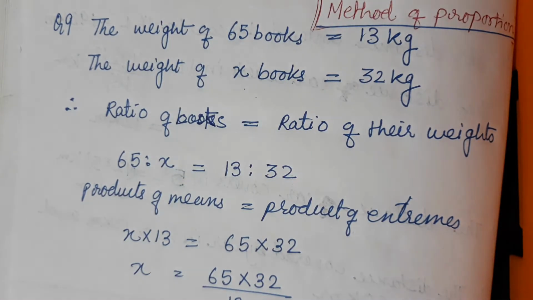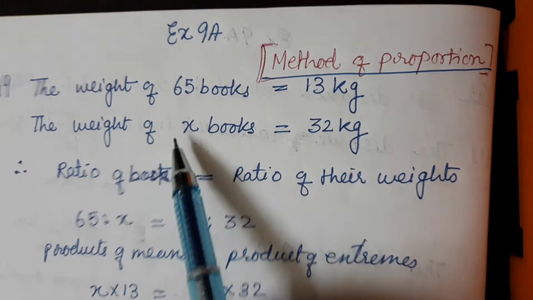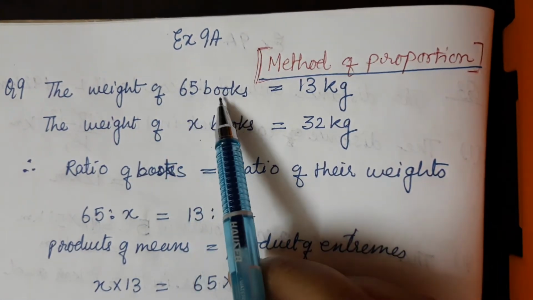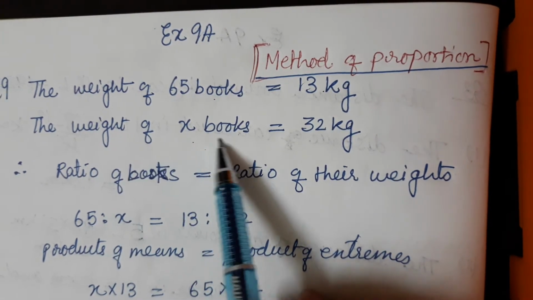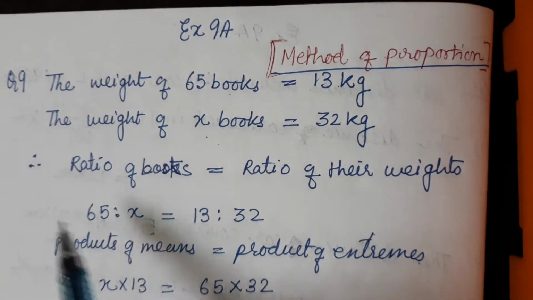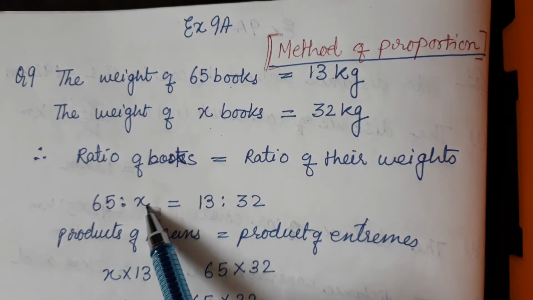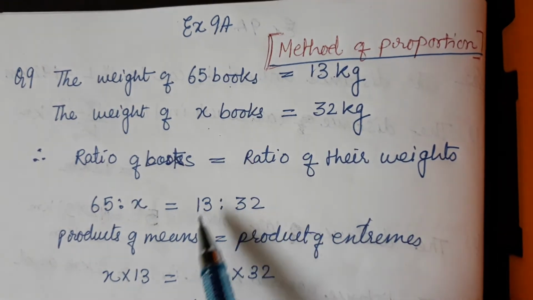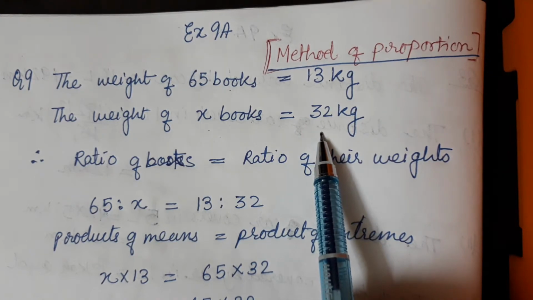We are doing question 9 by method of proportion. Here we have already discussed the weight of 65 books is equal to 13 kg. The weight of x number of books will weigh 32 kg. So when we place it in the form of proportion, the ratio of books, that is 65 is to x, will be equal to 13 kg is to 32 kg.